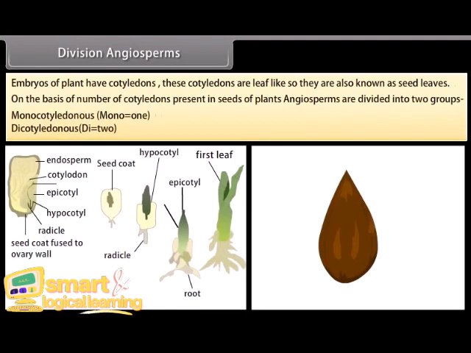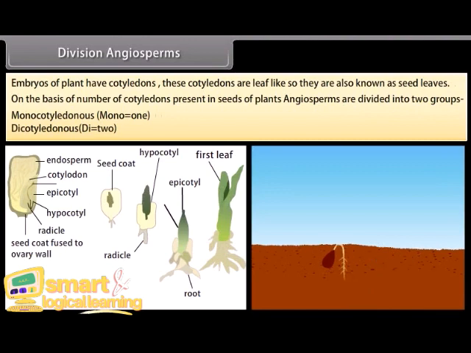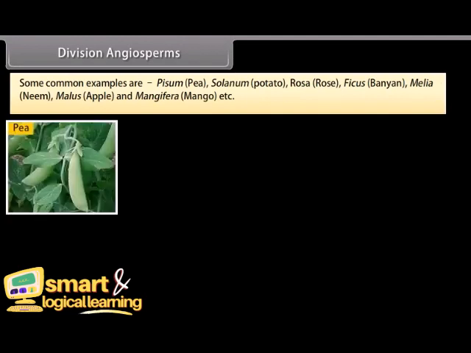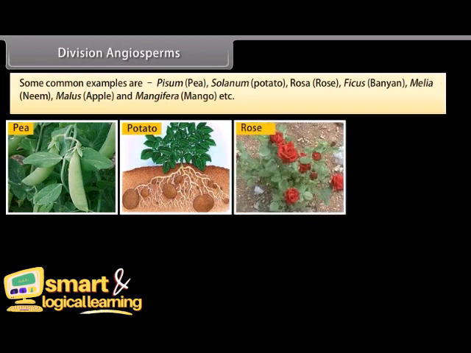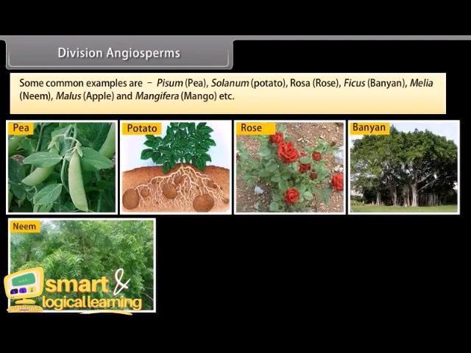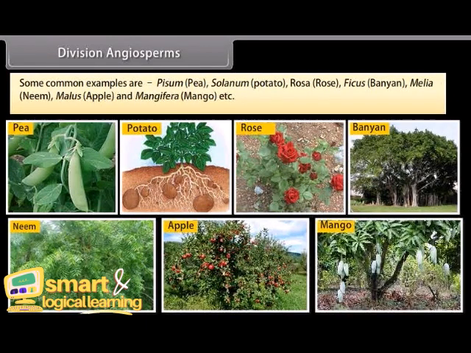On the basis of the number of cotyledons present in the seeds of plants, angiosperms are divided into two groups: monocotyledonous, mono being one, and dicotyledonous, di being two. Some common examples are Pisum, pea; Solanum, potato; Rosa, rose; Ficus, banyan; Melia, neem; Malus, apple; and Mangifera, mango, etc.